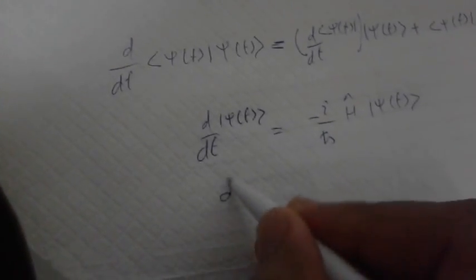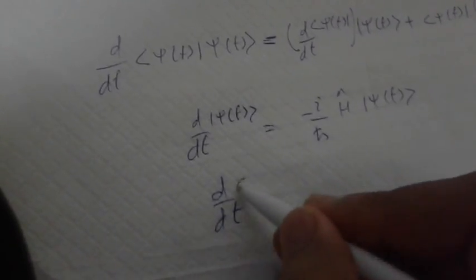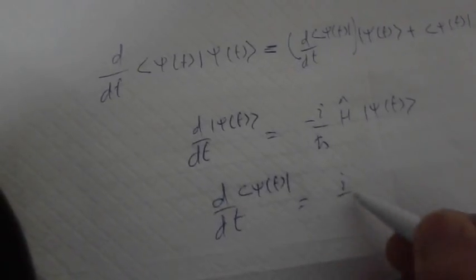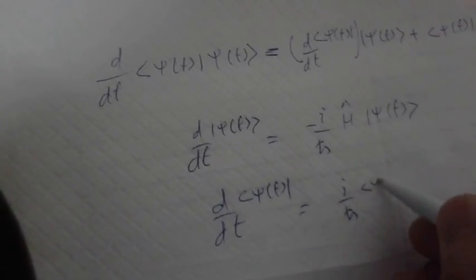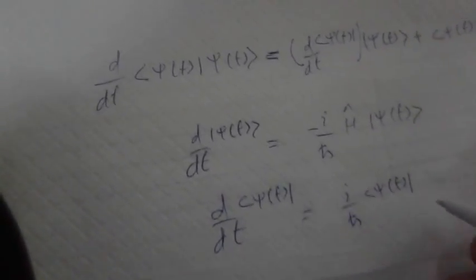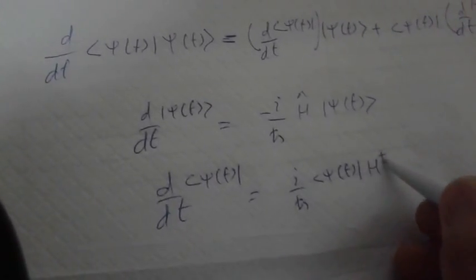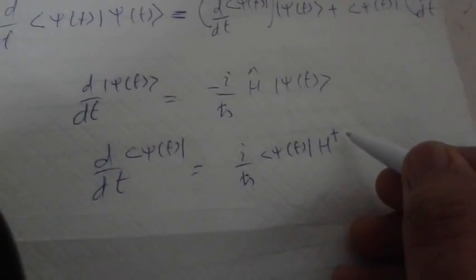Also the time derivative of the bra vector is equal to i over h-bar, psi bra into the Hamiltonian with conjugate. This conjugate is called the complex conjugate.